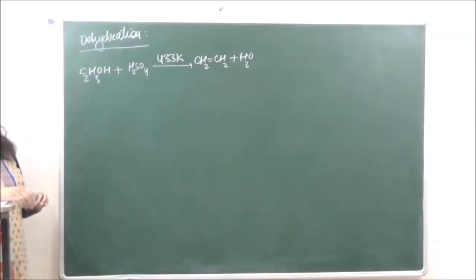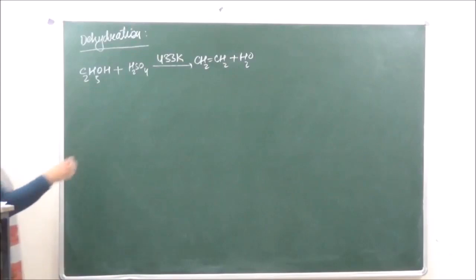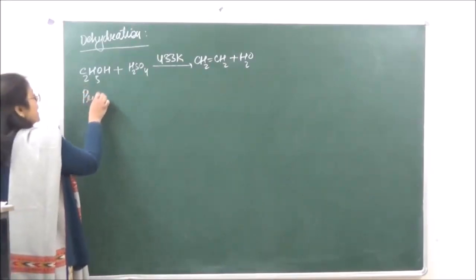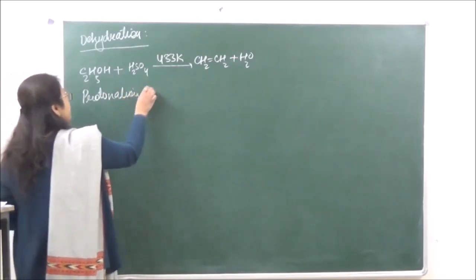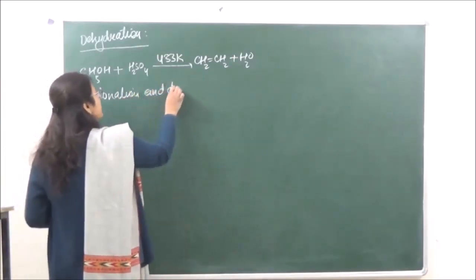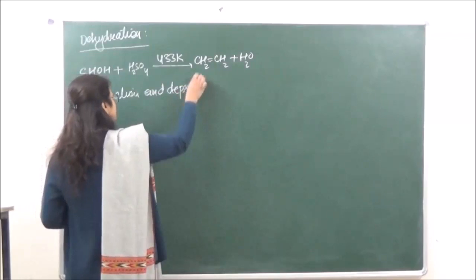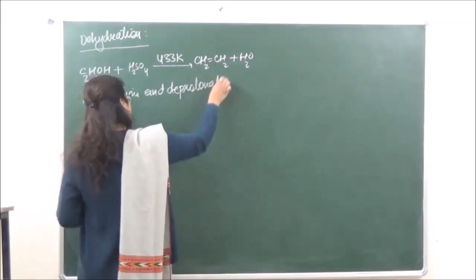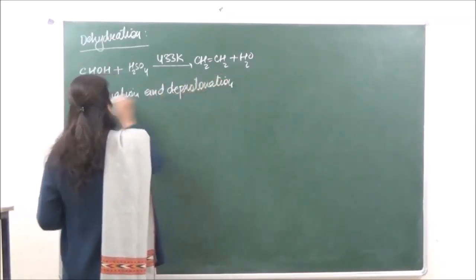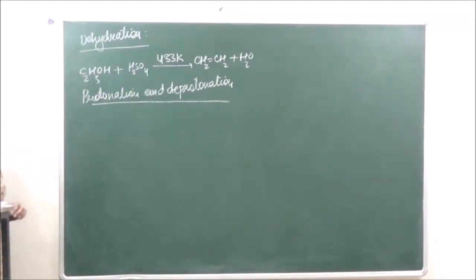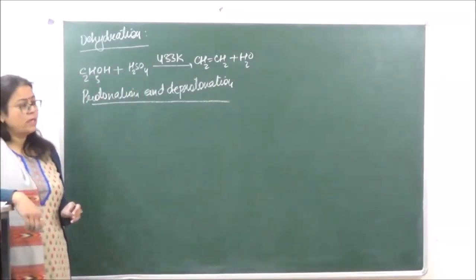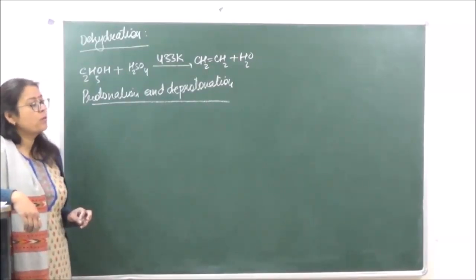Okay. Now the mechanism of this reaction is very, very important, and the mechanism that is known as protonation and deprotonation mechanism. Protonation means adding a proton and deprotonation means removing a proton.